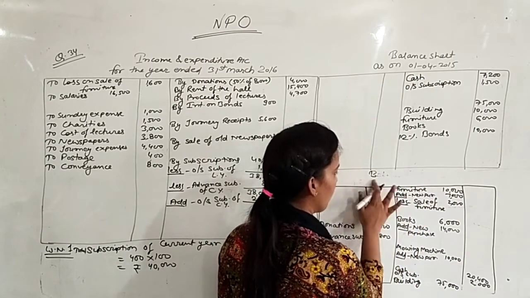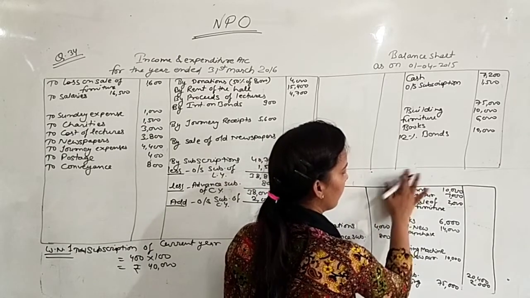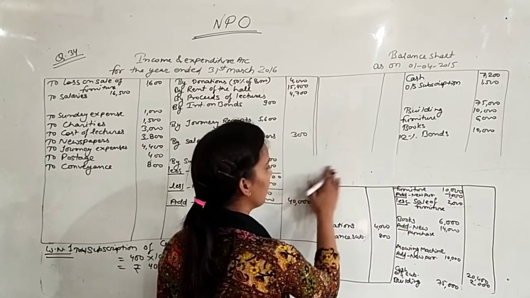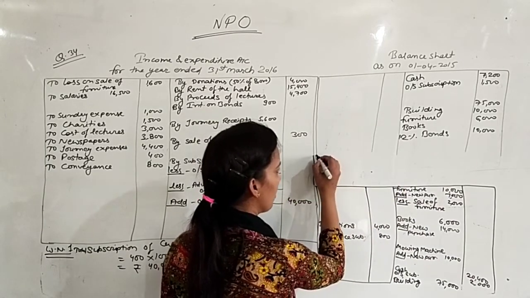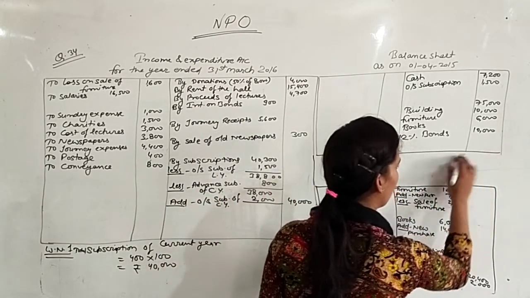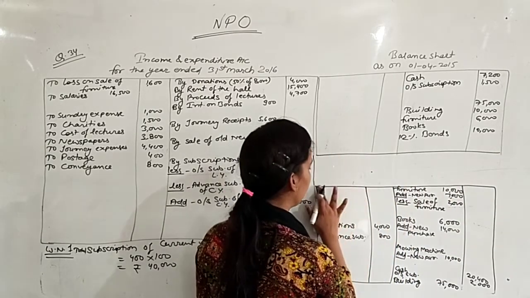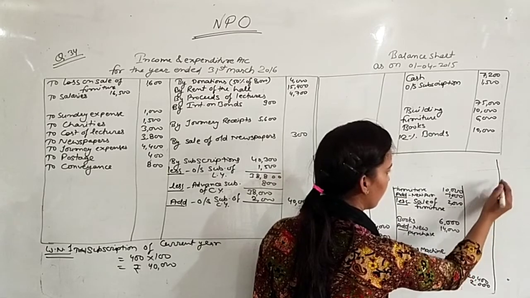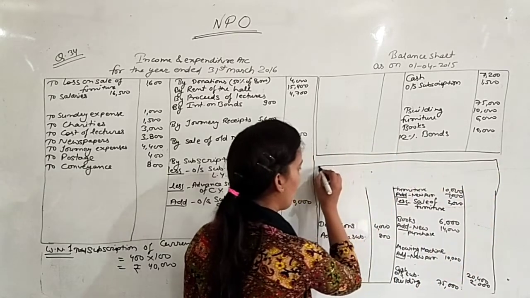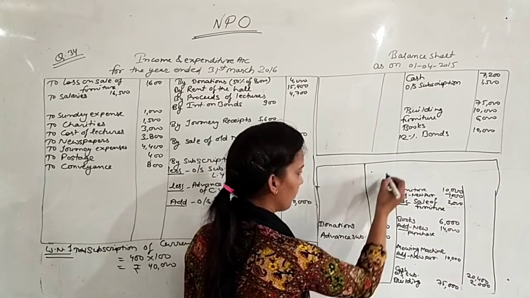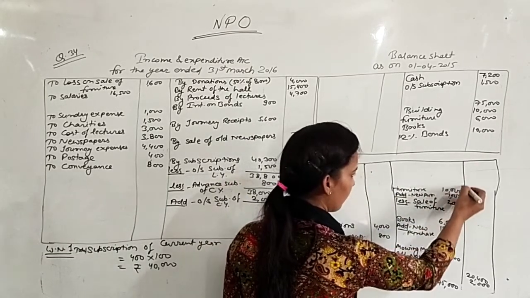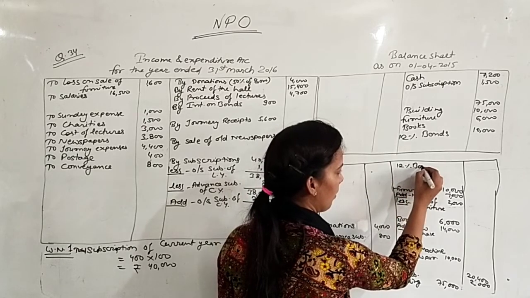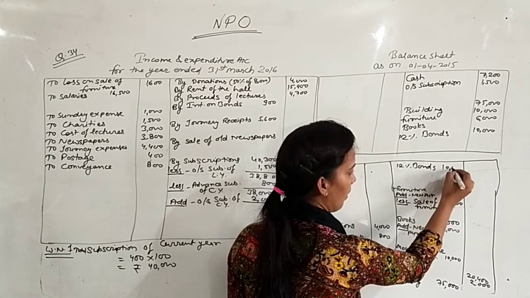Actually a little I am changing here, because we don't have more items in our opening balance sheet. Yes, so point was 12% bonds 10,000.